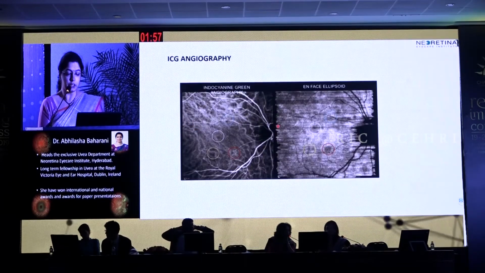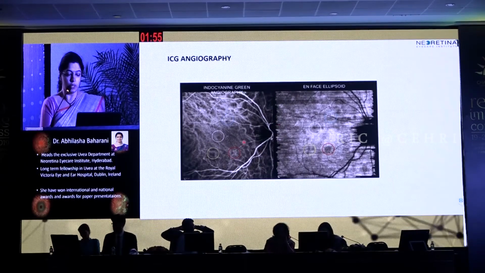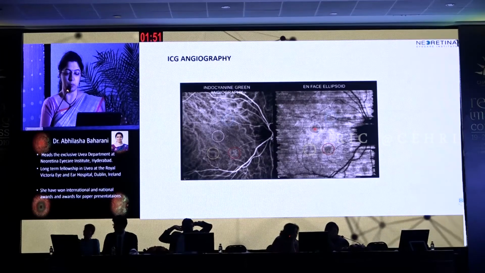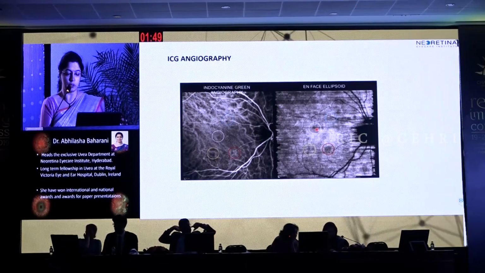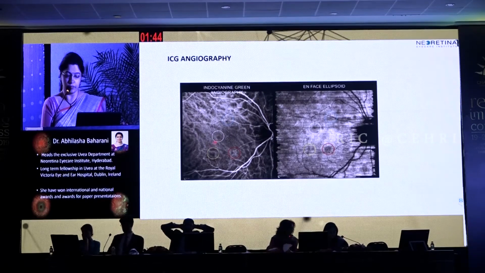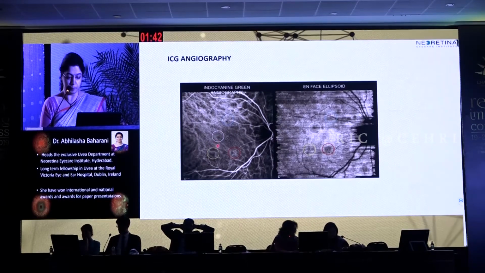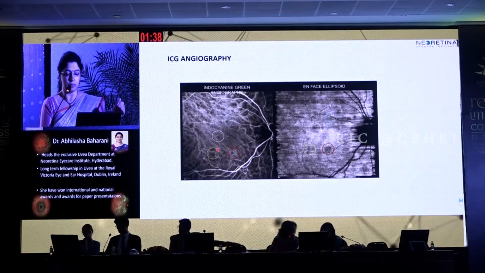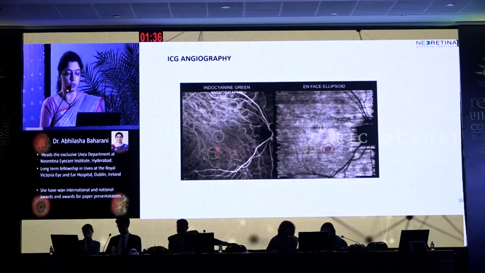Coming to ICG angiography, the hyporeflective spots on the en-face ellipsoid correspond with the hypofluorescence on ICG. So, which means that there is increased transmission through the RPE.